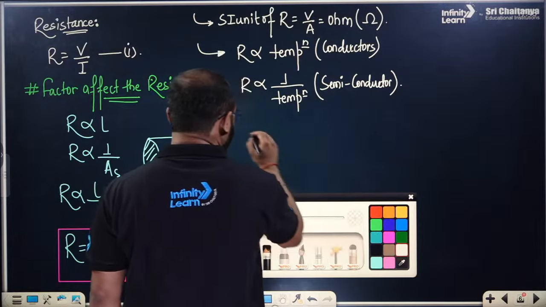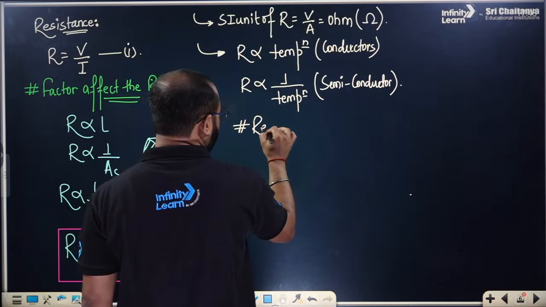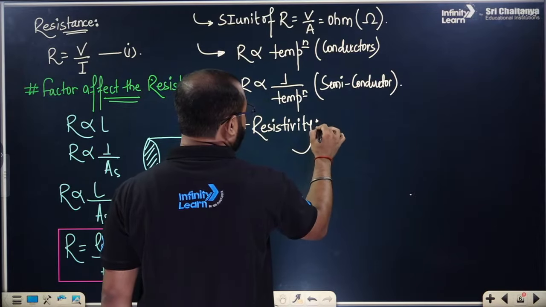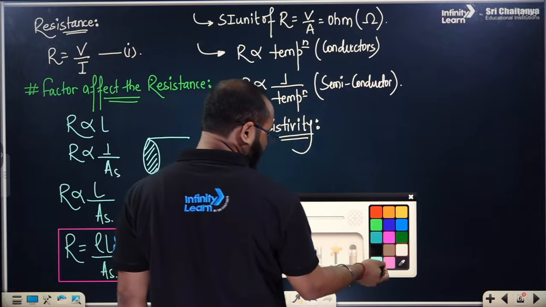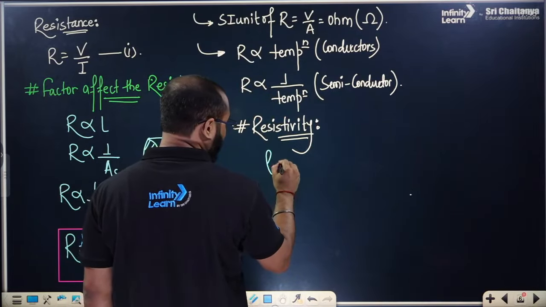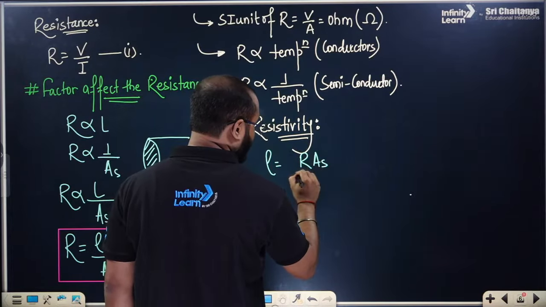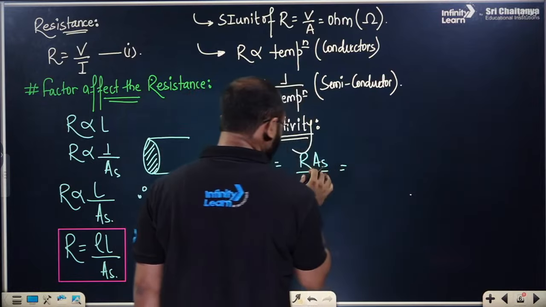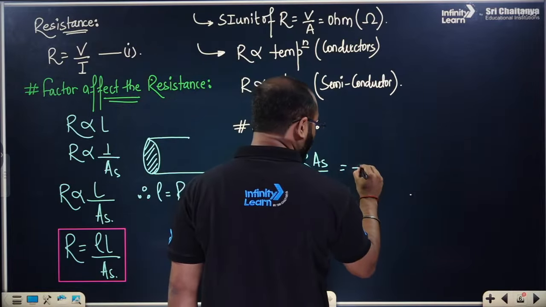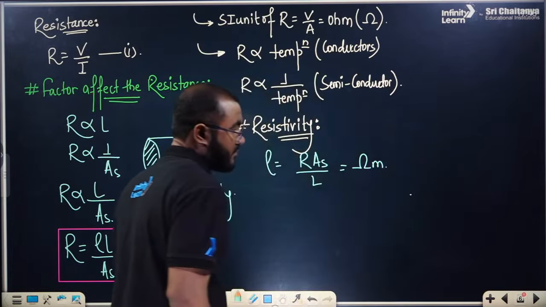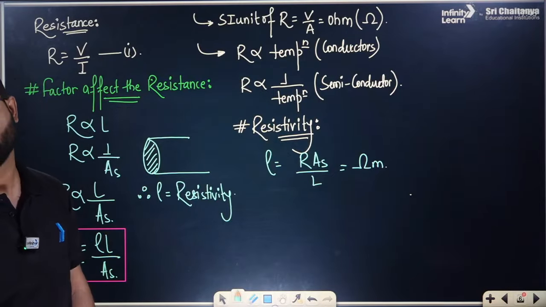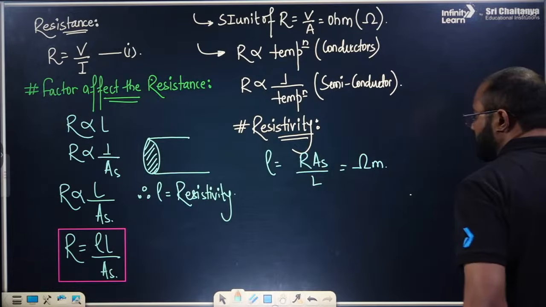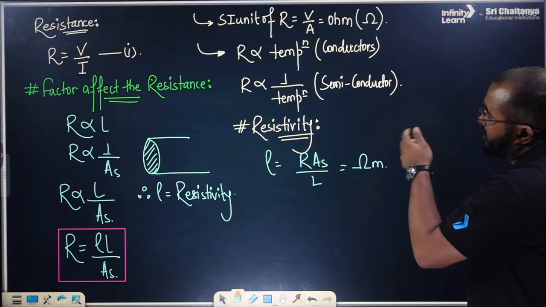Now let us talk about the resistivity, everyone. The formula for finding the resistivity is resistance times area of cross section divided by length. The SI unit of the resistivity is very simple. It is going to be ohm meter, everyone. So this is what resistivity is all about.